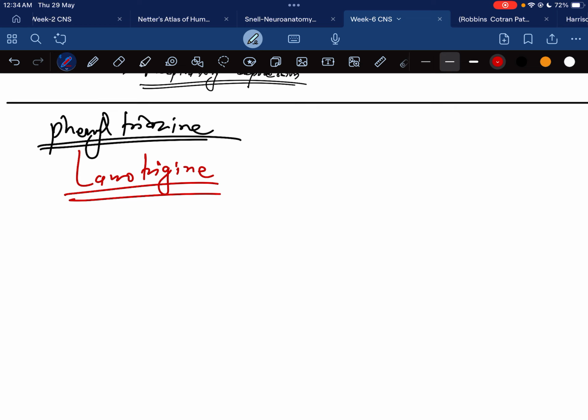When we look at the MOA, it prolongs sodium channel inactivation and suppresses high frequency firing, a blockade of the voltage sensitive sodium channel, the same as carbamazepine. Regarding pharmacokinetics, it is well absorbed orally and half life is 24 hours.